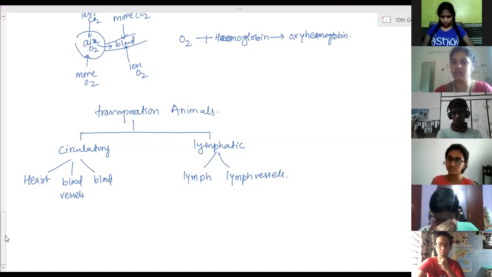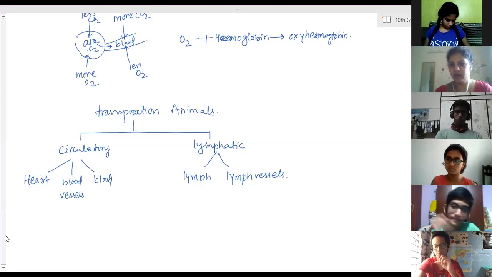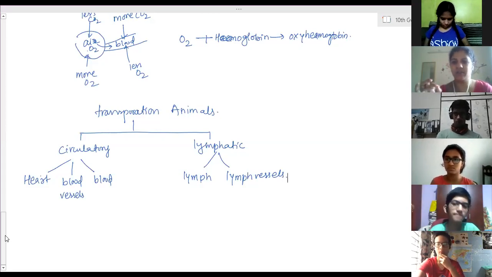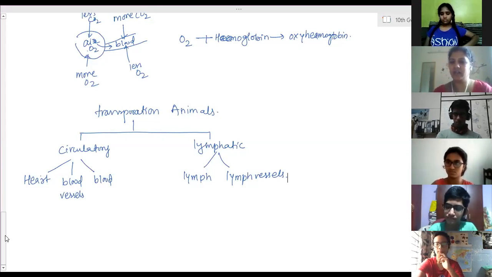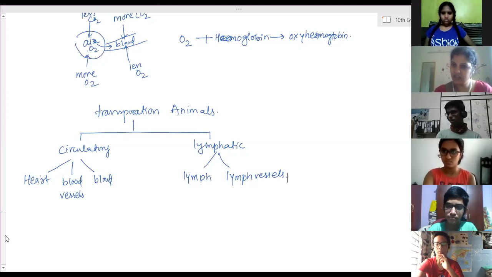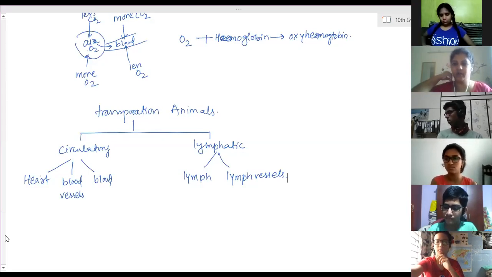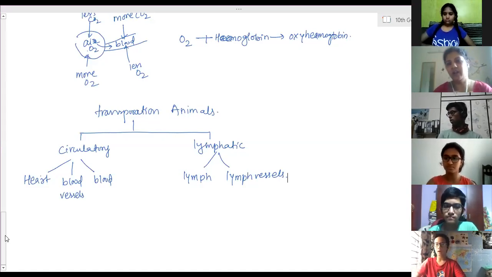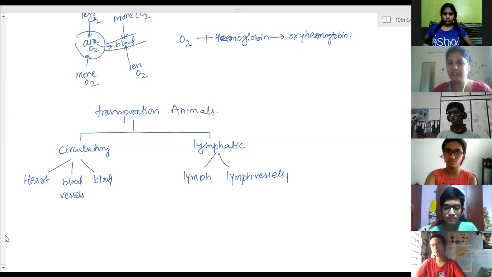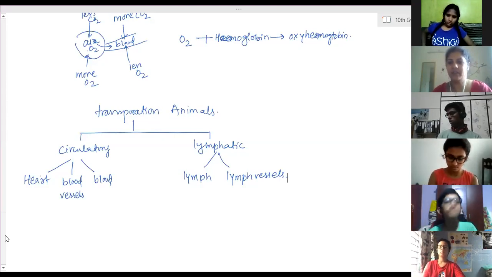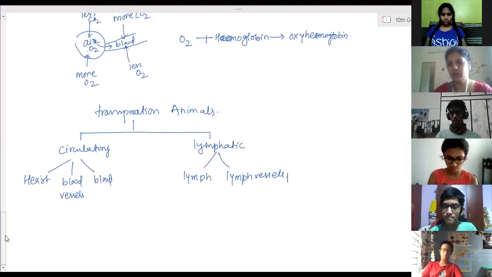There are 3 types of blood vessels. The blood vessels' main function is to carry blood. Whether it is oxygenated or deoxygenated, blood vessels have the function of carrying blood. There are 3 types of blood vessels: arteries, veins, and capillaries. Arteries, again you have to explain arteries. But if it is for more marks, you have to explain all these parts. Arteries carry blood away from the heart. Veins carry the blood towards the heart. And capillaries are the connection between the arteries and veins, through which the exchange of substances takes place. Only a one line explanation, not in depth. But for 3 marks they have asked, you have to explain all these parts.